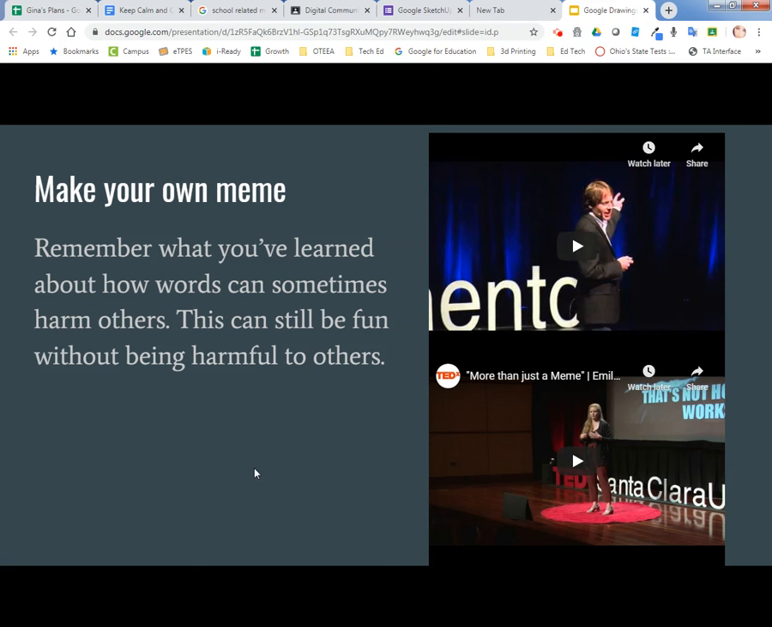Okay. Remember what we learned so far earlier in the third term and towards the end? It's how words can sometimes be harmful to others. The point of this project is to be fun, not to be harmful.